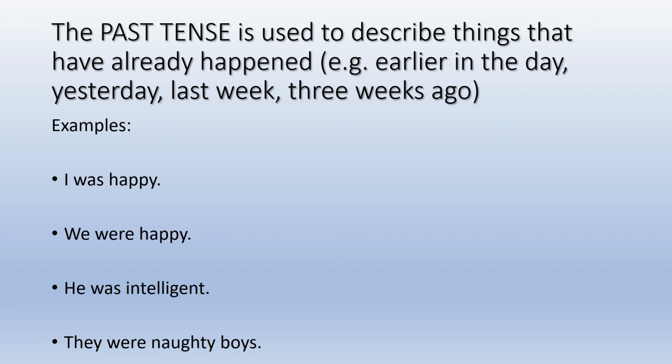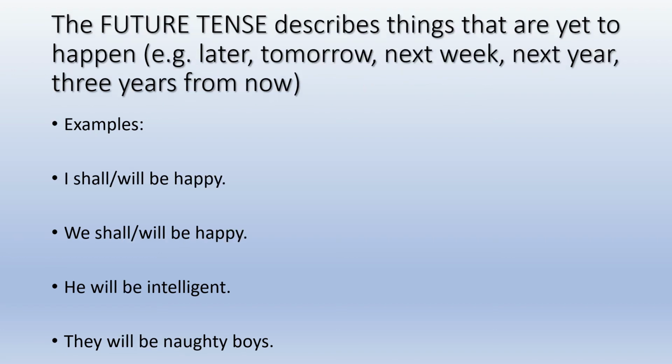Okay? Something which happened maybe a few hours ago, or a few minutes ago, or yesterday, or last week, or years ago, and so on. So the past tense describes things that have already happened. I was happy. We were happy. He was intelligent. They were naughty boys.